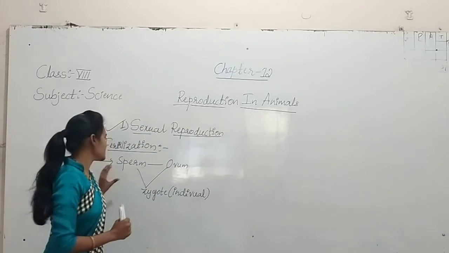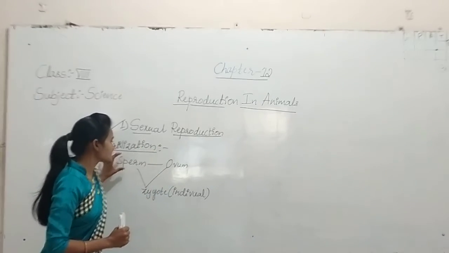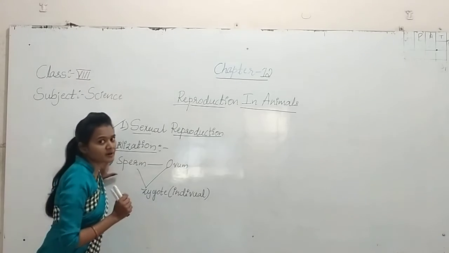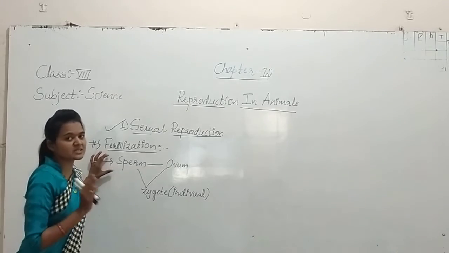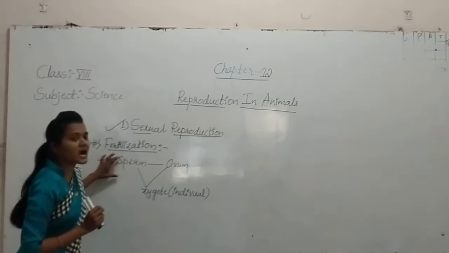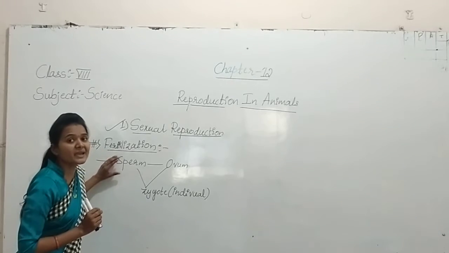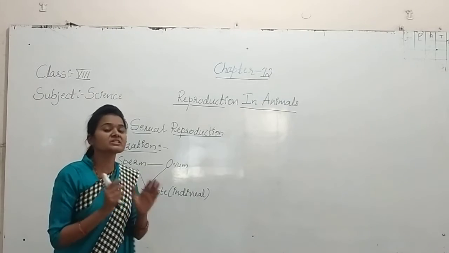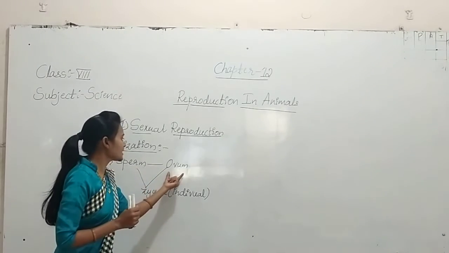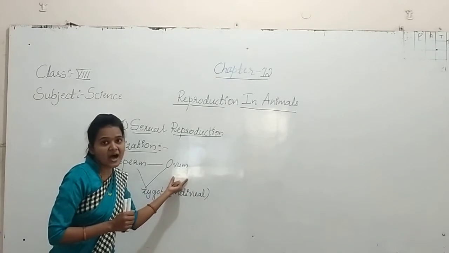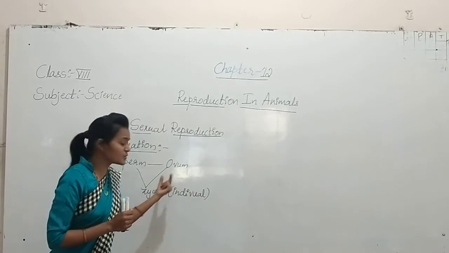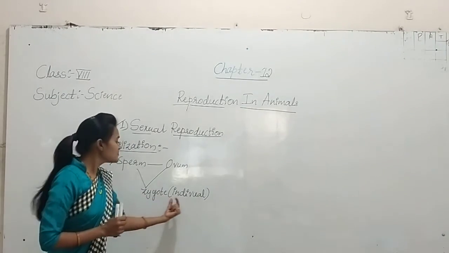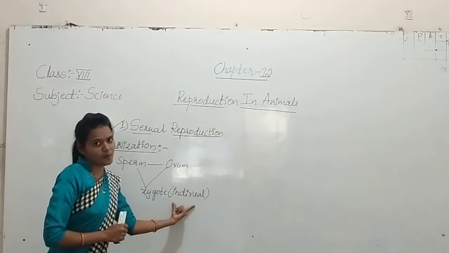Whenever sperms released from the male reproductive part are in contact with one of the eggs, they produce the zygote. Zygote is the baby form, otherwise the individual form.